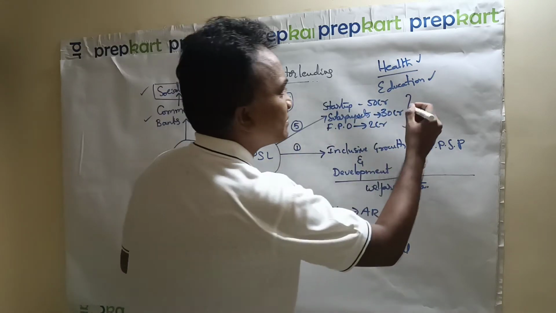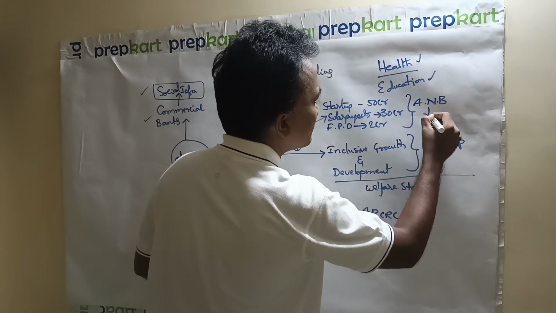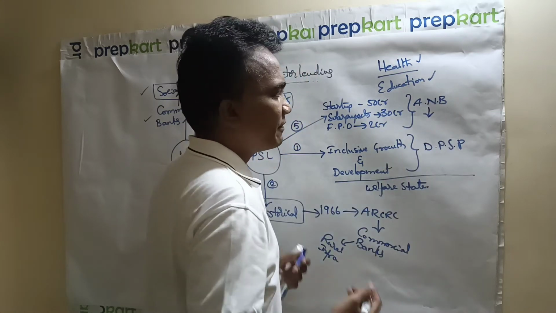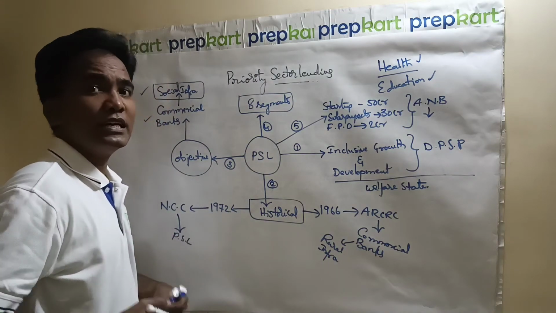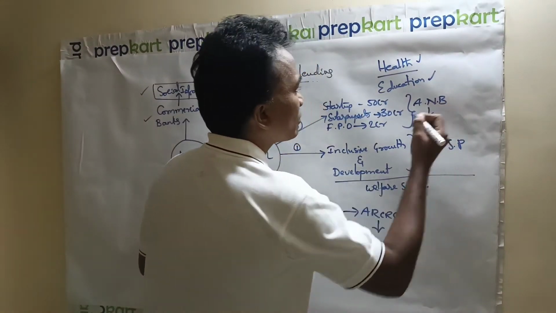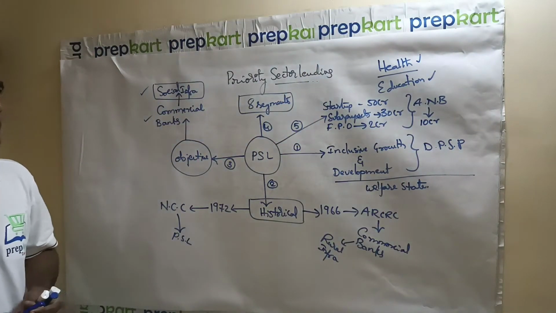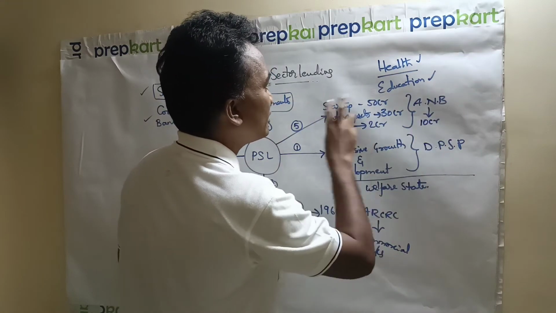And under the Atmanirbhar Bharat concept, if anyone is establishing hospitals, basic hospital infrastructure will be given up to 10 crore. So based on this point, it is in the present news.